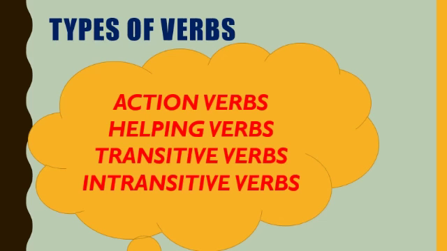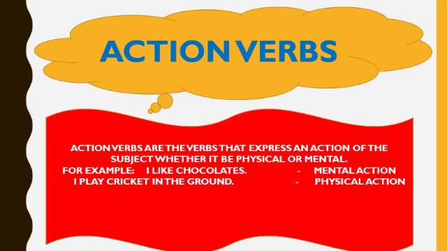Now we are going to learn about the types of verbs. There are four types of verbs: action verbs, helping verbs, transitive verbs, and intransitive verbs. We will learn about them in our next videos. Now we will learn about the first type, action verbs.